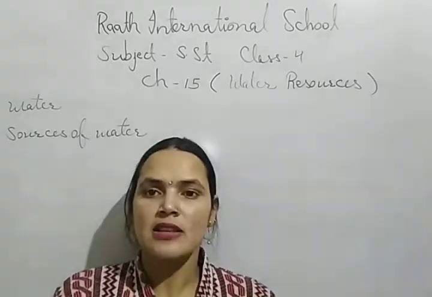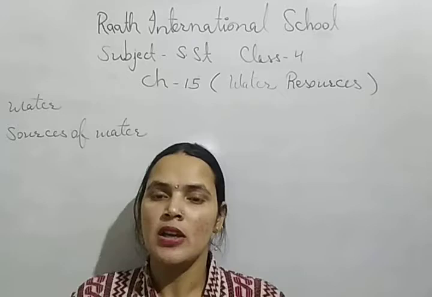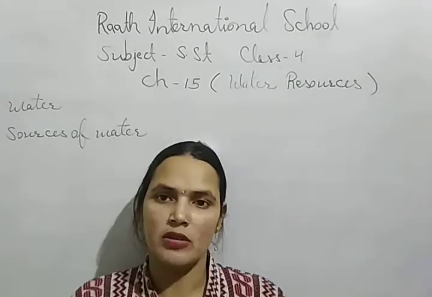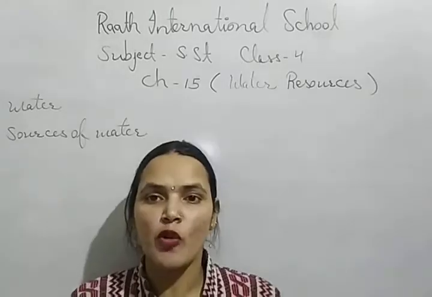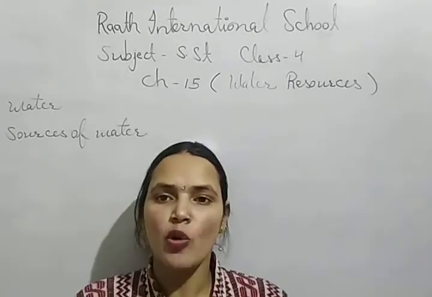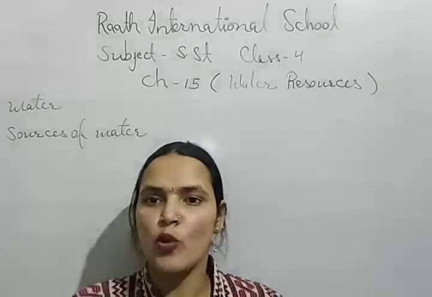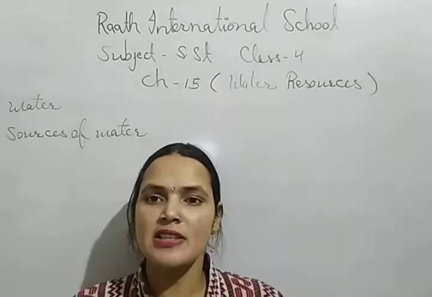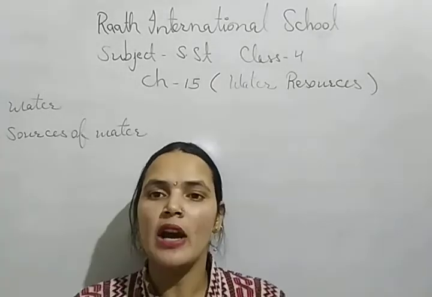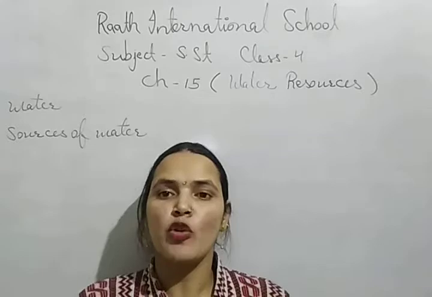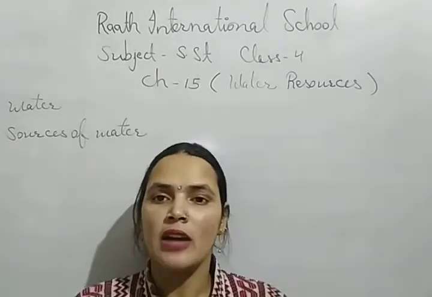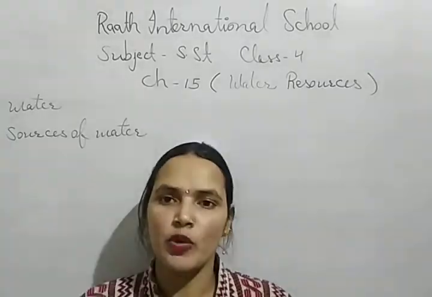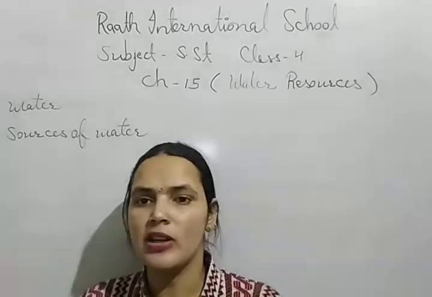After that, next, the sources of water. About 70% of Earth's surface is covered with water. The different sources of water are seas, oceans, rivers, lakes, ponds, streams. Water is also found under the surface, that is called underground water, and that water is fit for drinking. Underground water that we use for drinking is the fresh water that is suitable for drinking.